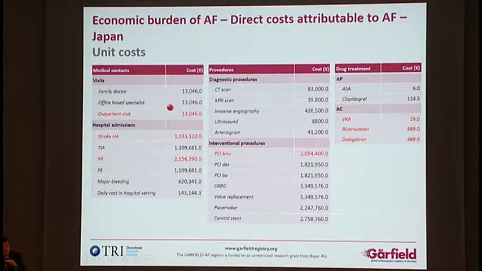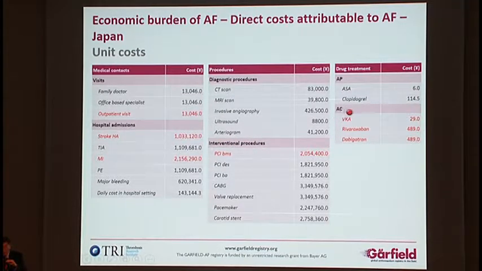So how much money do we spend if the patient is admitted to the hospital with stroke? It is one million yen, which means about $10,000. Am I wrong? Well, we are not using the decimal. If the patient has a myocardial infarction, it is 2 million yen, so 2 times more. Those are the costs including examinations like CT scan, MRI, ultrasound, etc. If the patient requires PCI, we have to spend 2 million yen. That is a very vast amount of money.